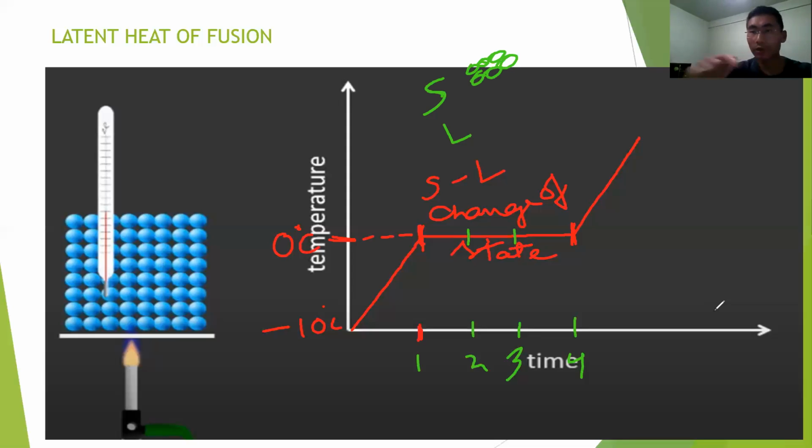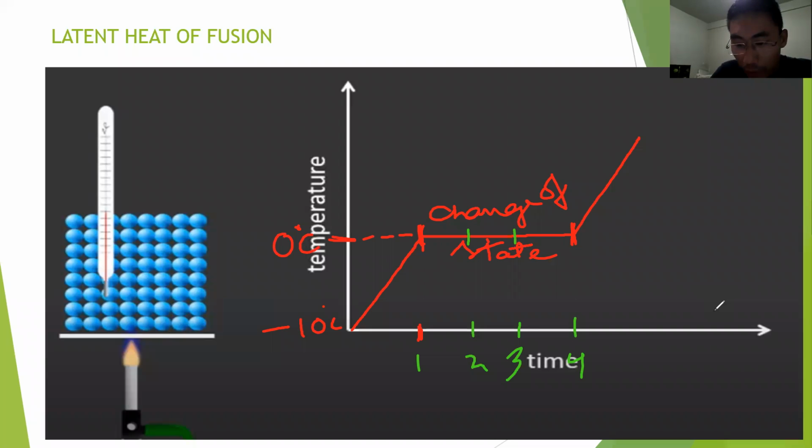No motion means no kinetic energy. In case of liquid, you have spaces between them, so there is scope of motion. If there is motion, there is kinetic energy. So your answer will be: the particles in the liquid state will have more energy than the particles in the solid state at the same temperature. All right.